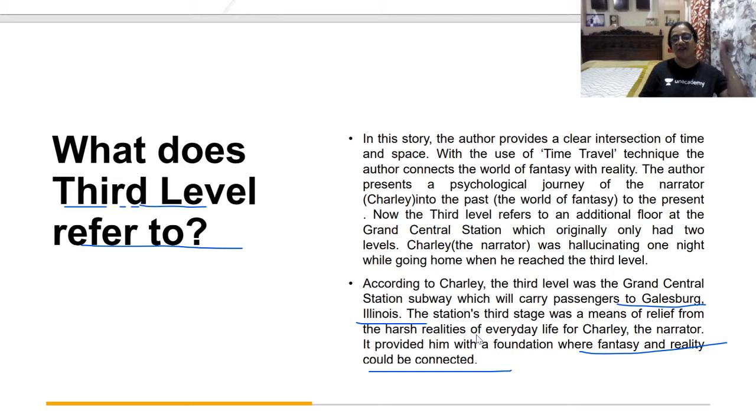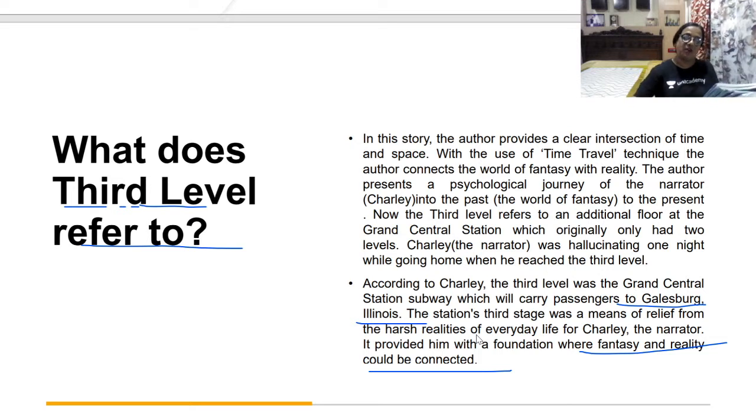That day only, after the night shift duty, he had entered into the tunnel as an escape, and through that tunnel into the corridor, he found the ticket counter, which was of the third level, in which he saw all old setting, people wearing old dresses, and he knew that he had reached the third level. So for the next day, he thought that he will change the currency to old currency, and with his wife, he would go to the third level, but he did not find the third level.